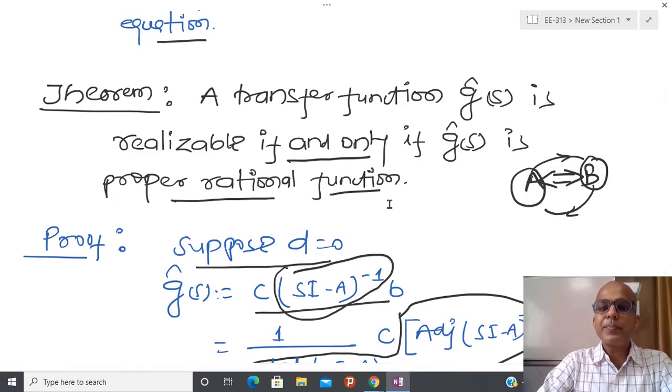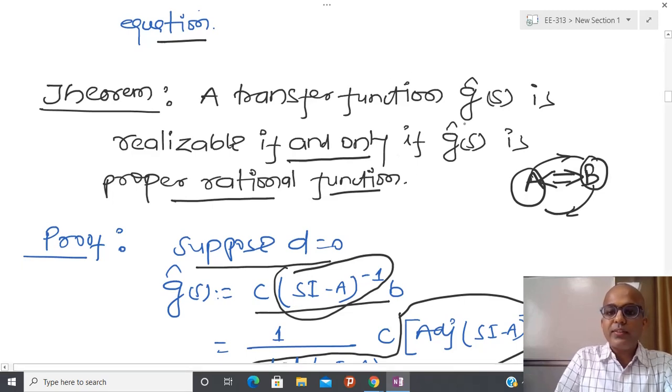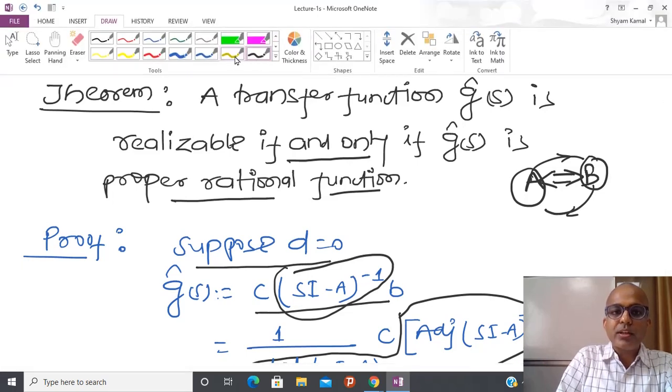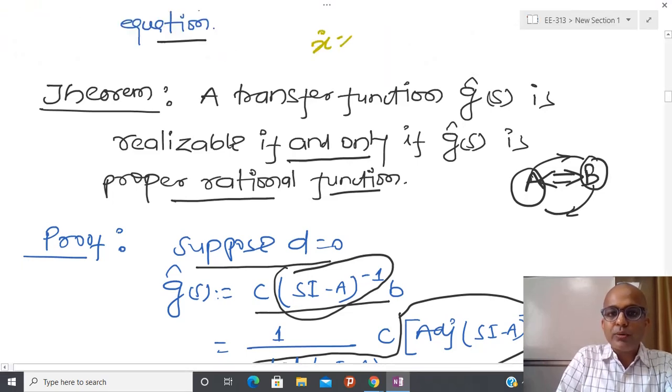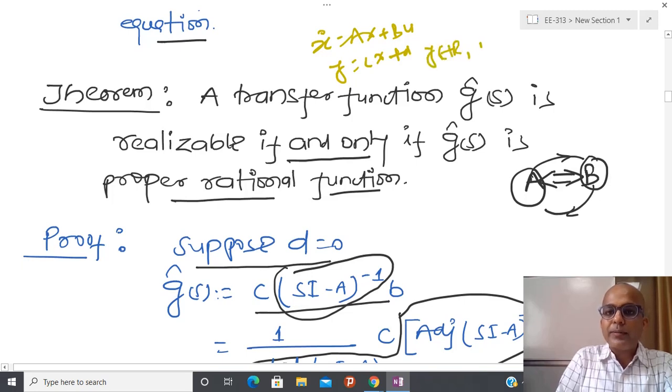Whenever I have some kind of first order differential equation, some kind of LTI system, you can assume: x dot equals ax plus bu, and y equals cx plus d, and here again I am assuming y belongs to R, u belongs to R and x belongs to Rn. We know that if I take the Laplace transform, I will get this kind of matrix.